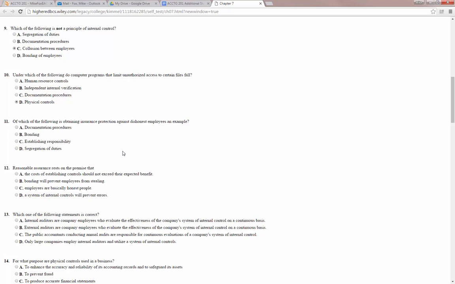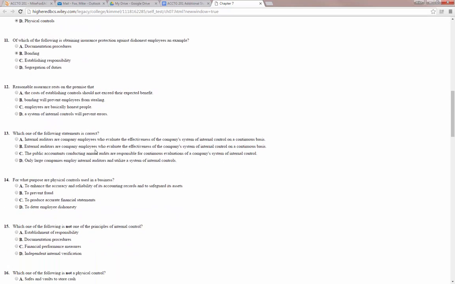Number 11, which of the following is obtaining insurance protection against dishonest employees? An example. So that would be like bonding, right? That's what insurance protection is. So, well, I guess they're calling it bonding. 12, reasonable assurance rests on the premise that the cost of establishing control should not exceed their expected benefit.